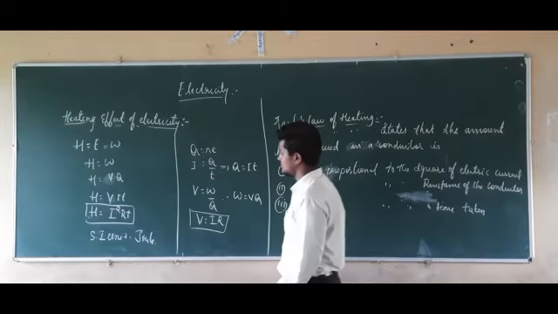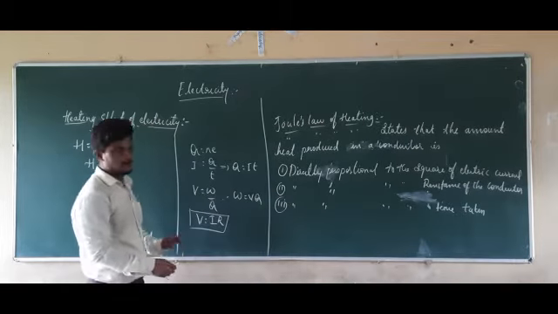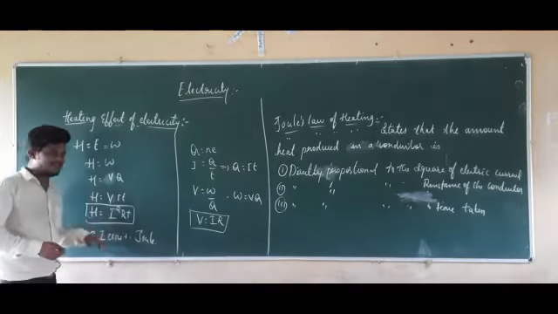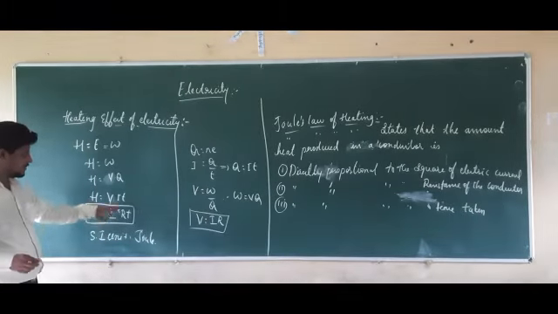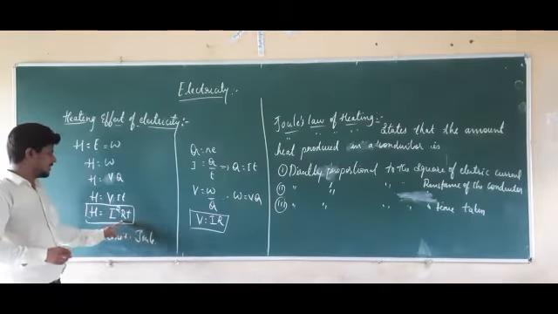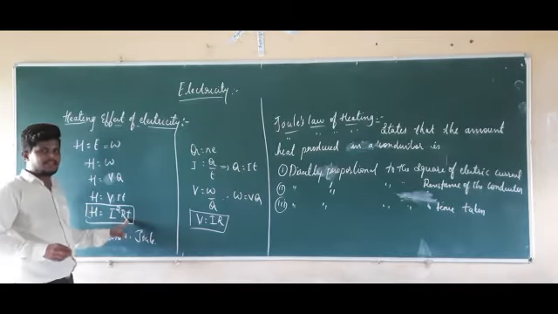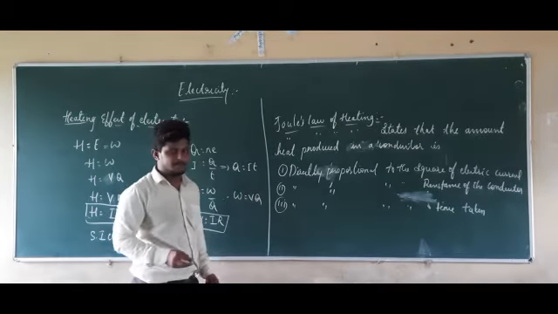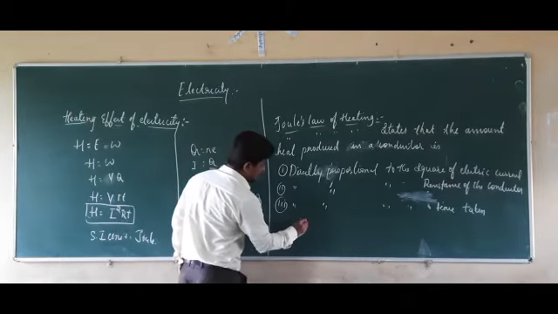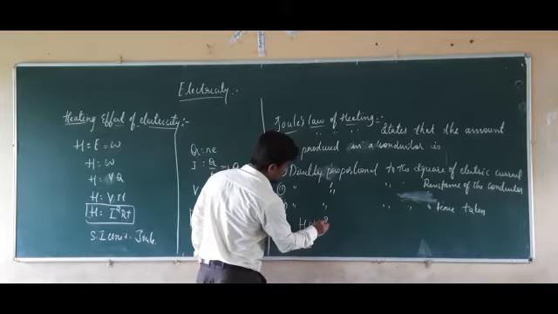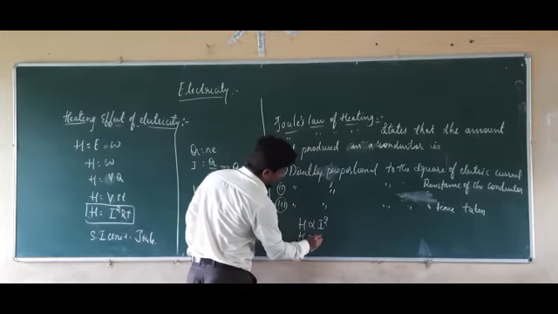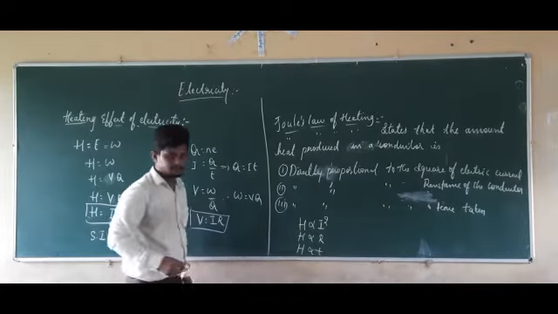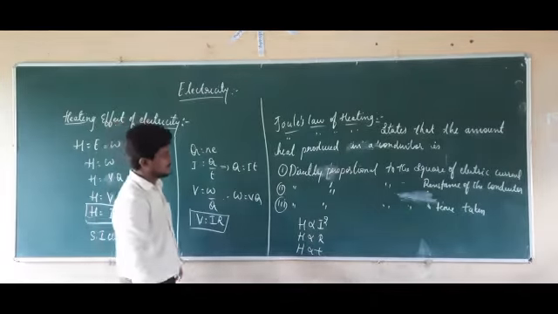So this is Joule's law of heating, that is H equal to I square R into T. The amount of heat produced here is directly proportional to I square, it is directly proportional to the resistance of the conductor, and it is directly proportional to the time taken. In mathematical form, H is directly proportional to I square, H is directly proportional to R, and H is directly proportional to the time taken.